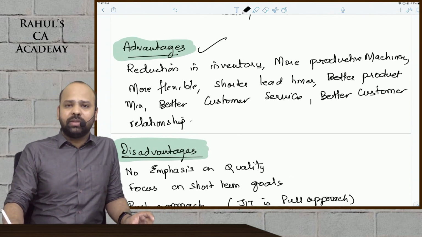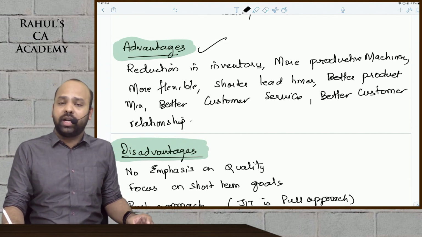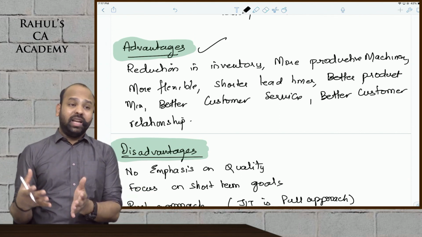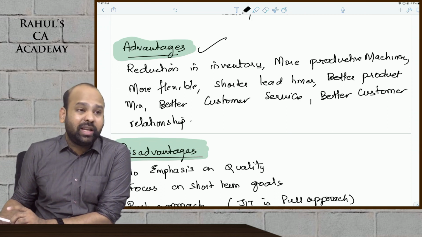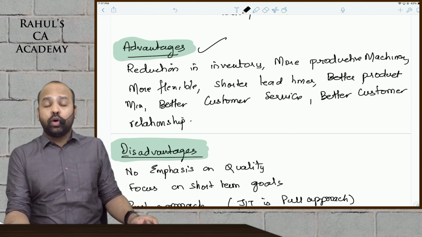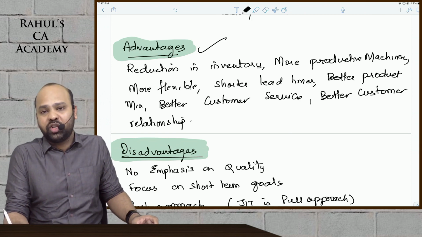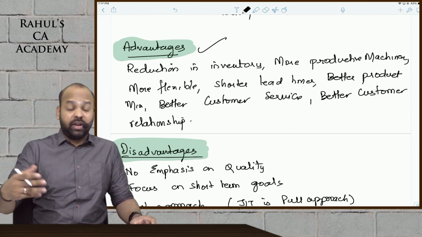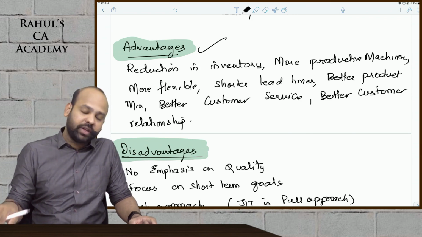Now, guys, coming down to the advantages and disadvantages of throughput theory of constraints. The advantage is simple, guys. This would result in reduction of inventory. Because it is dealing with limiting factor, there will not be any unnecessary investment blocked as such. Your inventory will reduce. You are also improving the efficiency of your machinery. There will be shorter lead times. There is flexibility in operations, better customer service.